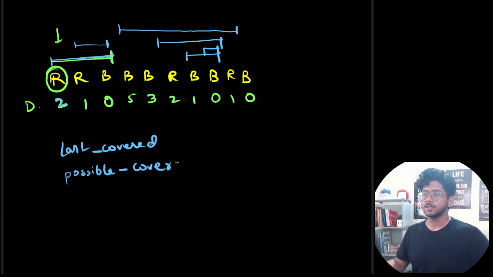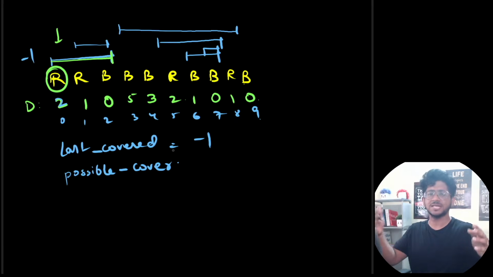Okay. So let's say these are indexes 0, 1, 2, 3, 4, 5, 6, 7, 8, 9. Last we have covered till, let's say, -1. We have, let's say, before that everything is red, and we can possibly cover till also -1 only. We cannot do anything better than that as of now.